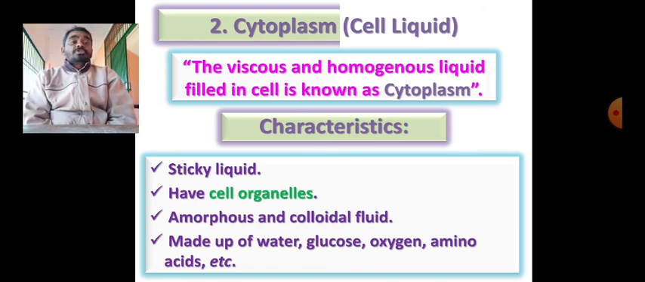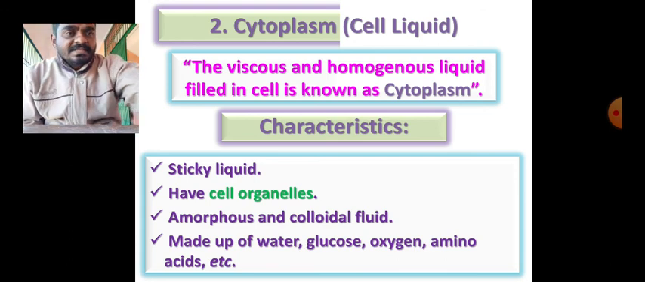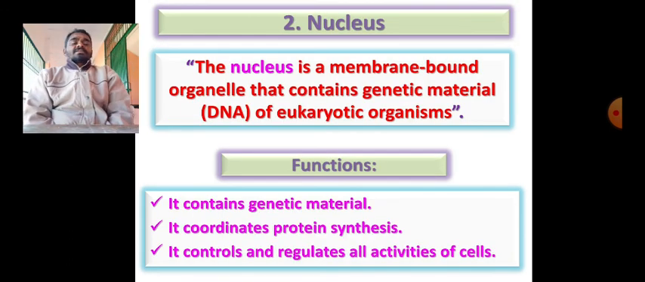They are made up basically of water. So what all constitutes the structure of cytoplasm? Water is present in it, glucose is present in it, a high amount of oxygen is there, and lots of amino acids. These amino acids are called organic acids. These organic acids give structure to proteins. So these are all present in cytoplasm. And then second comes the nucleus. So we have seen three different parts: cell membrane, cytoplasm, and nucleus.